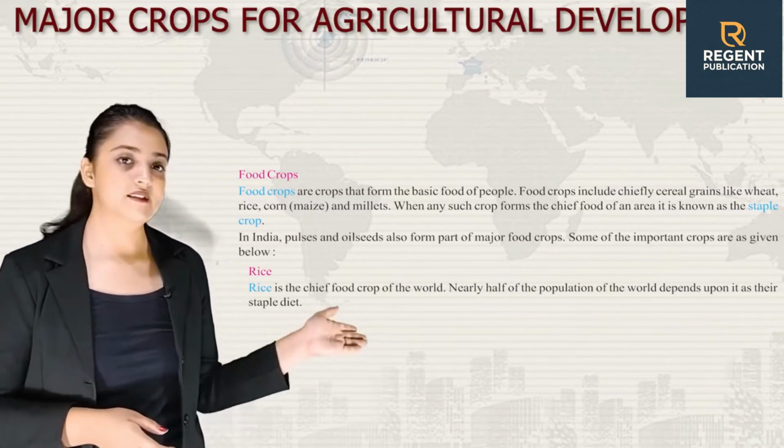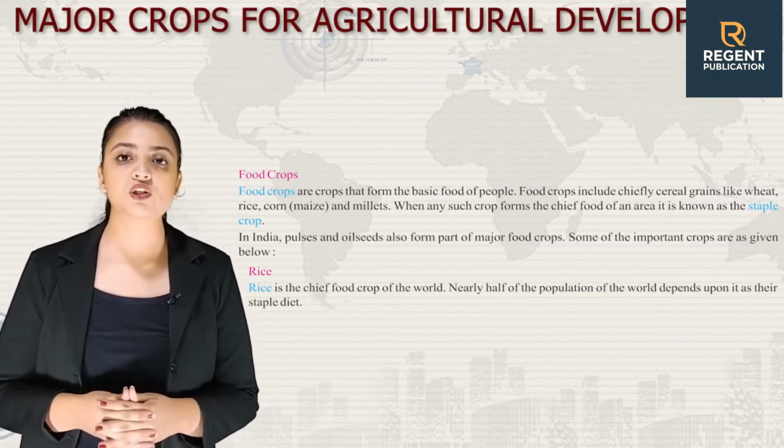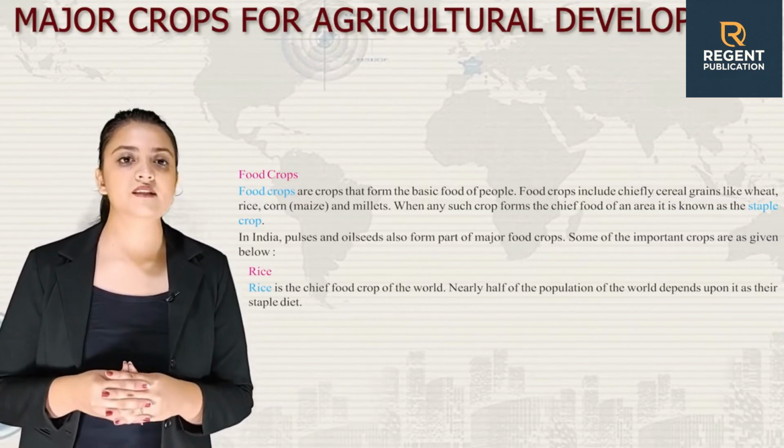First is rice. Rice is the chief food crop of the world. Nearly half of the population of the world depends upon it as their staple diet.